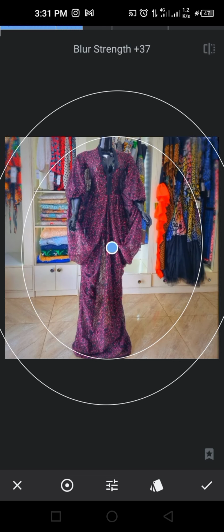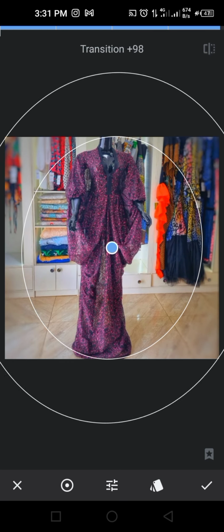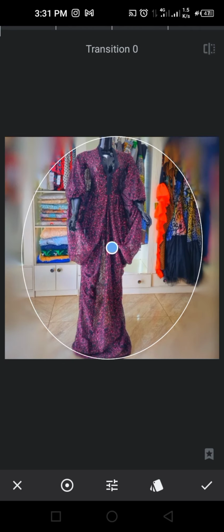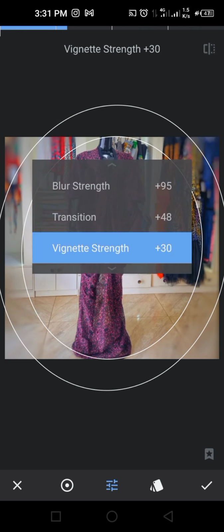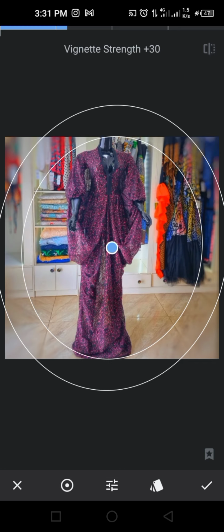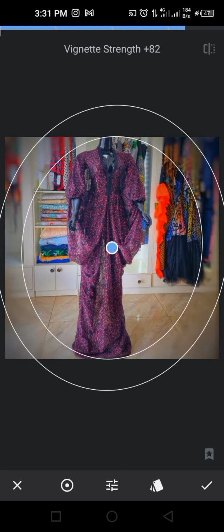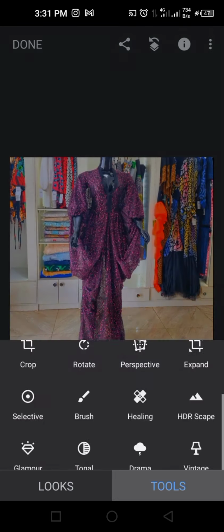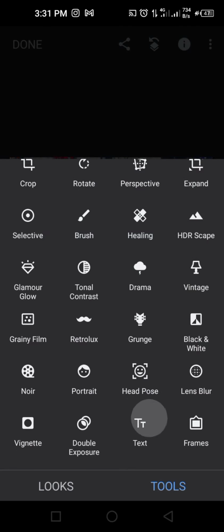If you want it to be blur and the blur should be thick, this is what we are having. If you want the transition to be much, and if you want the vignette strength, you see, you can make it whiter, you can make it darker depending on what you want. So that is what the blur was for.